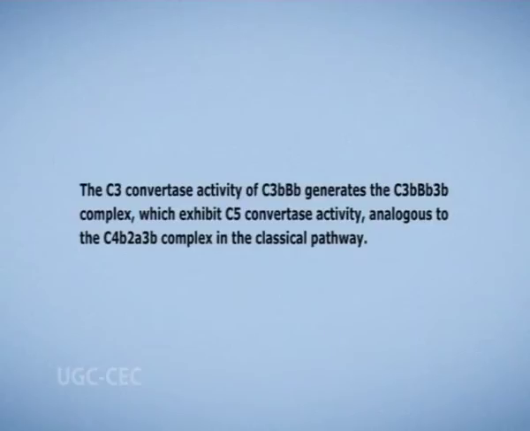The C3 convertase activity of C3bBb generates the C3bBb3b complex, which exhibits C5 convertase activity analogous to the C4b2a3b complex in the classical pathway. The non-enzymatic C3b components bind C5, and the Bb component subsequently hydrolyzes the bound C5 to generate C5a and C5b. The latter binds to the antigenic surface.